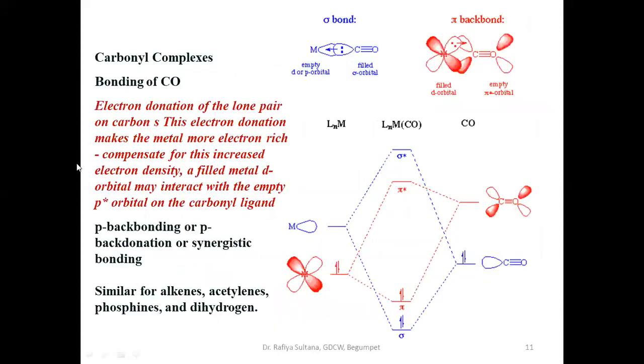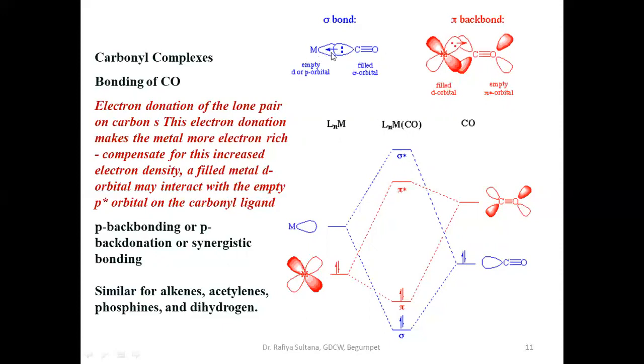Now let us see this with a few diagrams here. This is a sigma donor. Okay, a sigma bond is like this. Here the filled sigma orbital of carbonyl, this is carbon monoxide, is giving electrons to the empty d or p orbitals of the metal. So when it donates the electron pair to the metal, this becomes electron rich, increasing the electron concentration here.